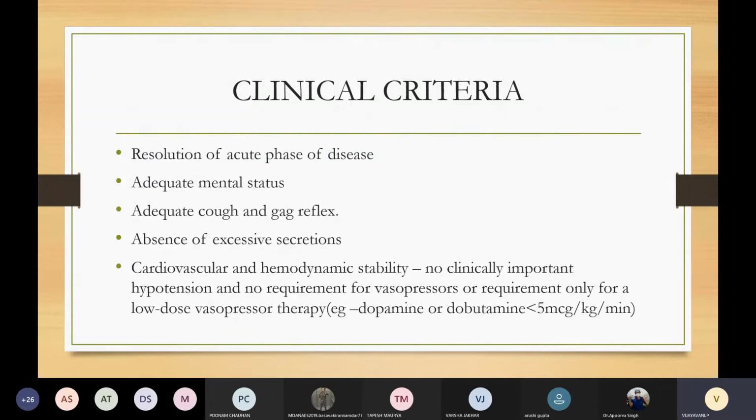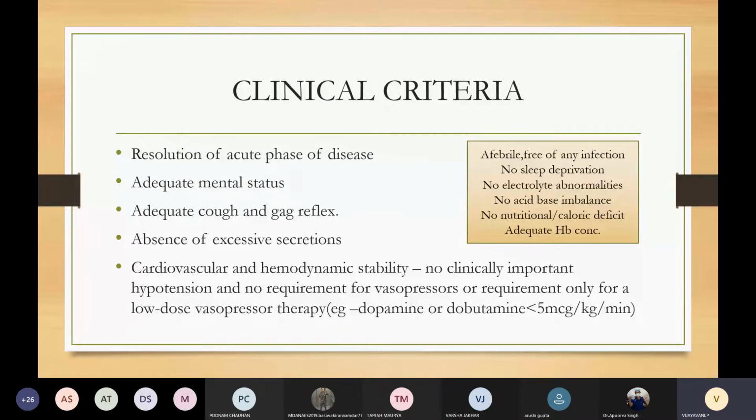Now coming to clinical criteria. Initially, there should be resolution of the acute phase of the illness which promoted the need for mechanical ventilation in that patient. That is, the patient should be afebrile, free of any infection, there should be no sleep deprivation, electrolyte and acid-base imbalances should be corrected, no nutritional or caloric deficit, and there should be an adequate hemoglobin concentration in the patient.